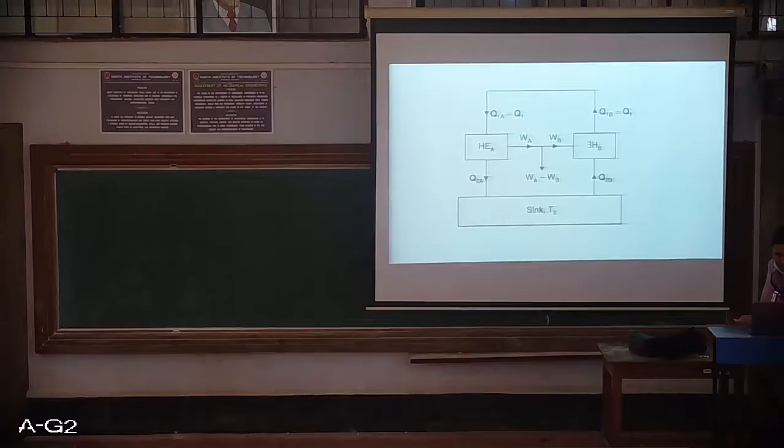But the net result is in such a manner that WA is greater than WB, hence WA minus WB is the net work output coming out from this combined system of heat engine A and reversed heat engine B. Reversed heat engine B, in the sense, is a heat pump. So reversed heat engine B is consuming work. Heat engine A of course is developing certain work. So what it actually says is that this combination is giving a net work output of WA minus WB, whereas it is exchanging heat with a single reservoir.